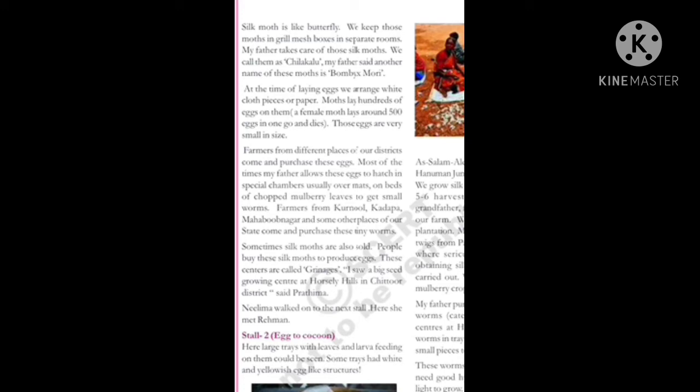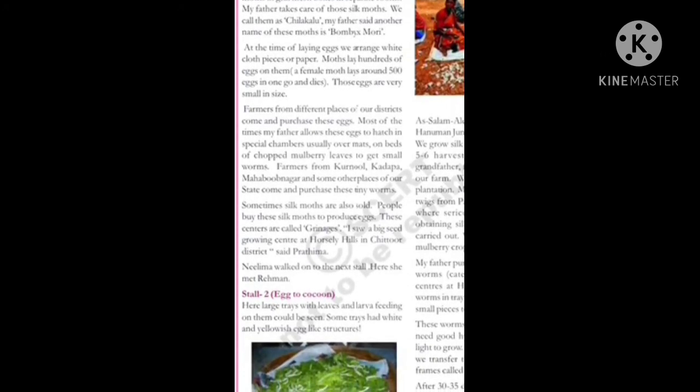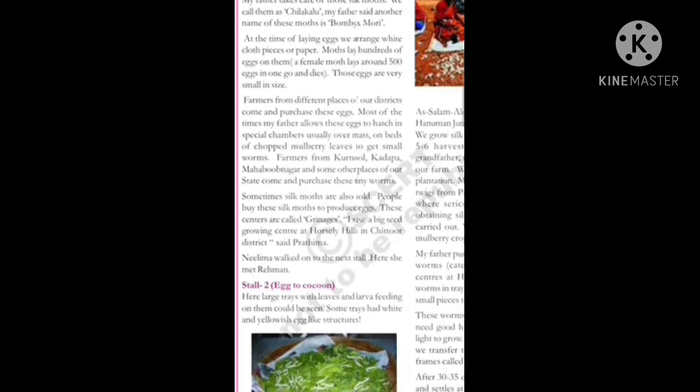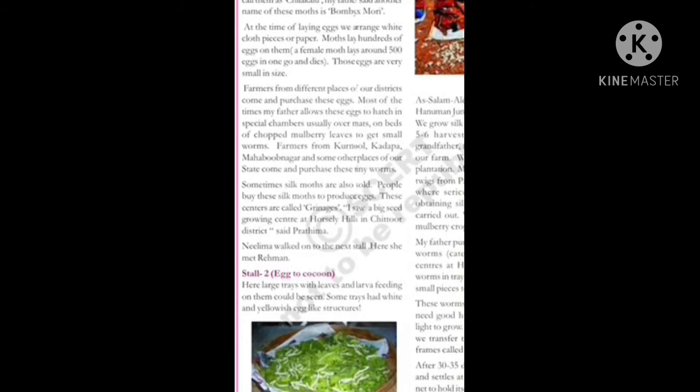Farmers from Kurnool, Kadapa, Mahbub Nagar and some other places of our state come and purchase these tiny worms. The small worms are the ones that come from the eggs, little worms.